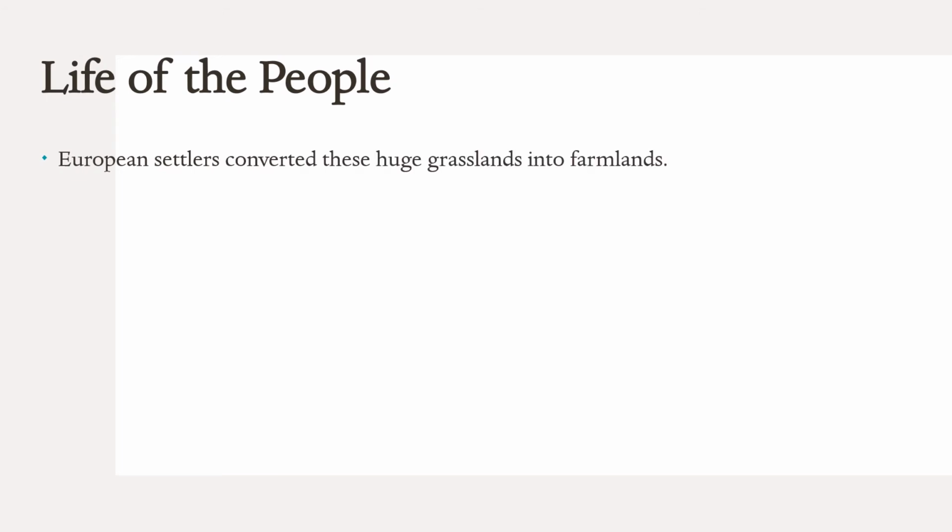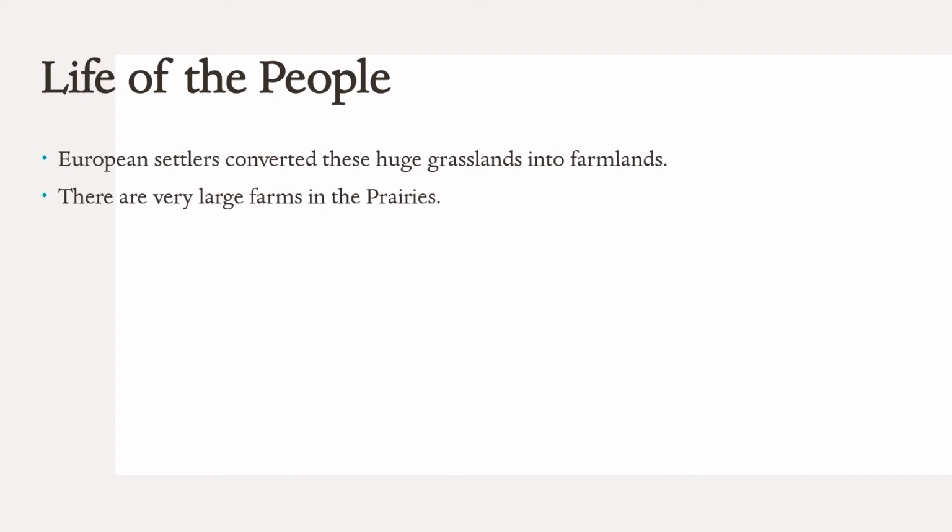Now let us talk about the life of the people here. European settlers converted these huge grasslands into farmlands. There are very large farms in the prairies. An average farm here is spread over thousands of hectares.